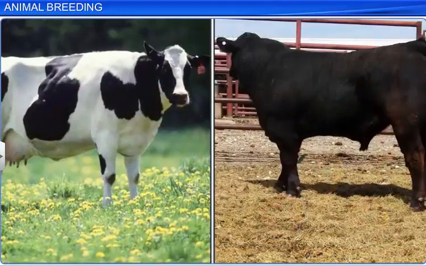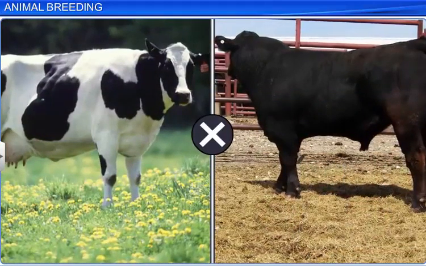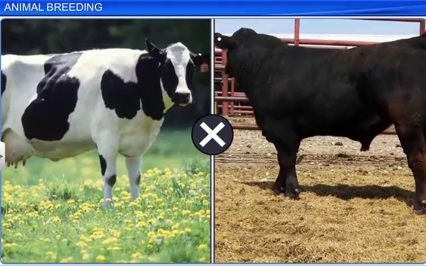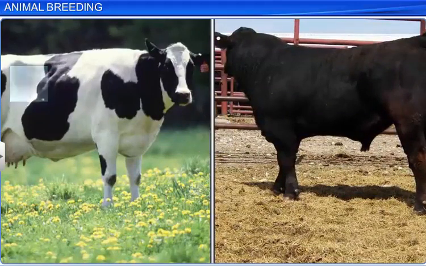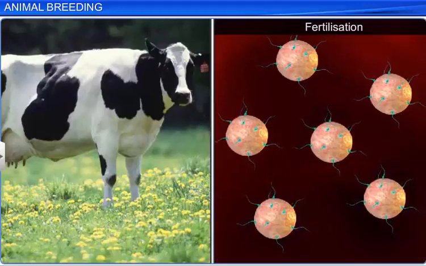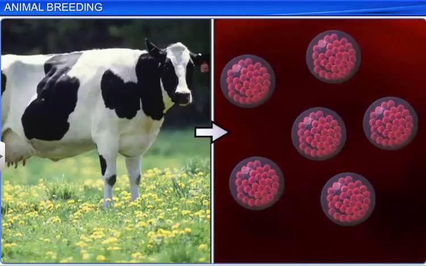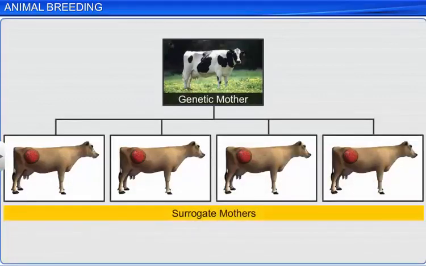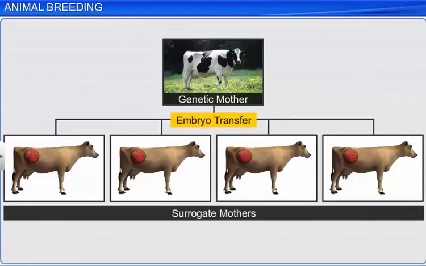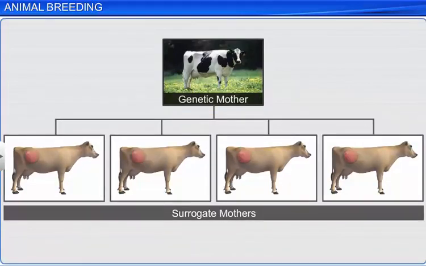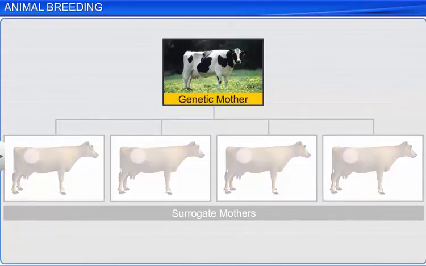The superovulated female is mated with a superior male either through natural mating or artificial insemination. This results in fertilization of all the eggs. When the fertilized eggs reach the 8 to 32 cell stage, they are non-surgically removed and then implanted into different surrogate mothers for further development in a process called embryo transfer. Now, the female animal can be used for superovulation once again.